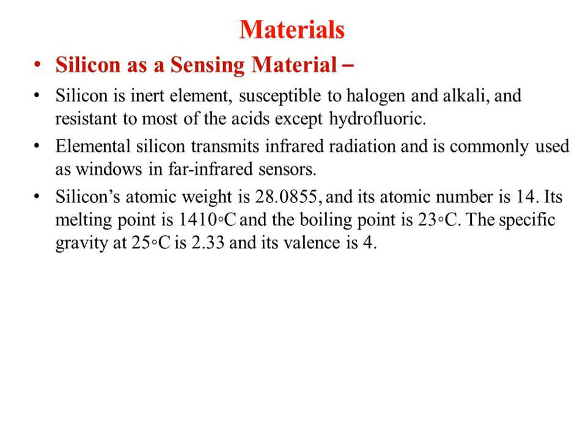I think there is something missing in the boiling point, because the melting point is 1410, so the boiling point will obviously be higher than that, perhaps 2355 degrees centigrade. Valence 4 means that the outer orbit contains only 4 electrons.